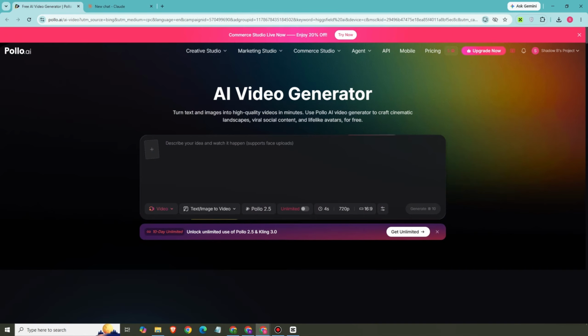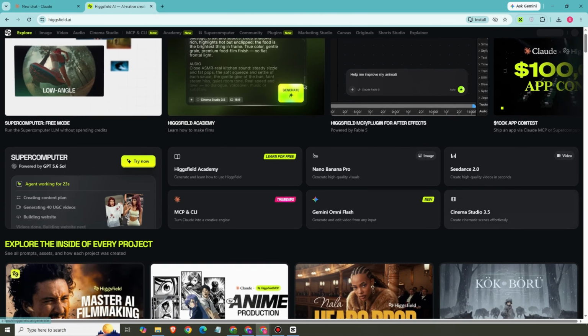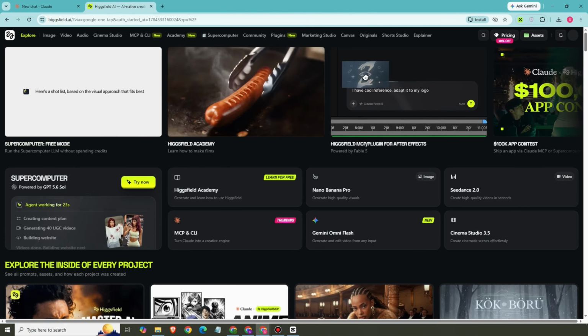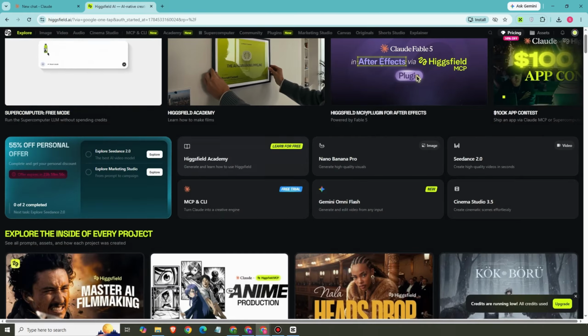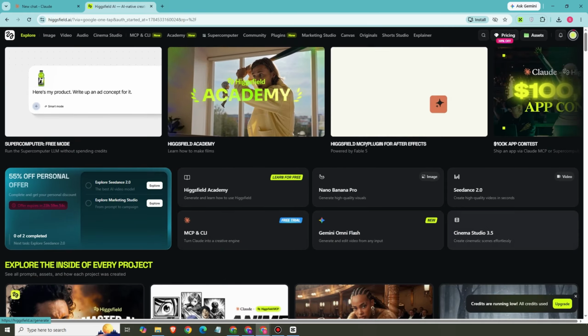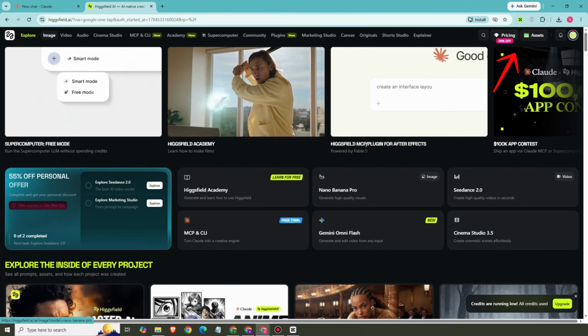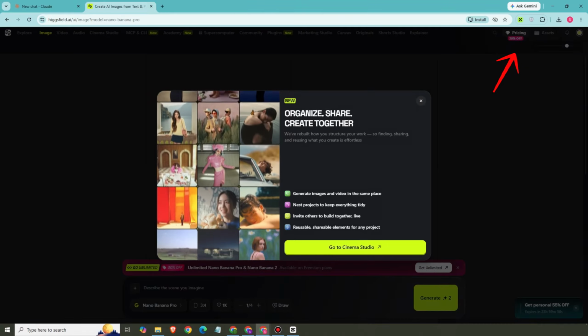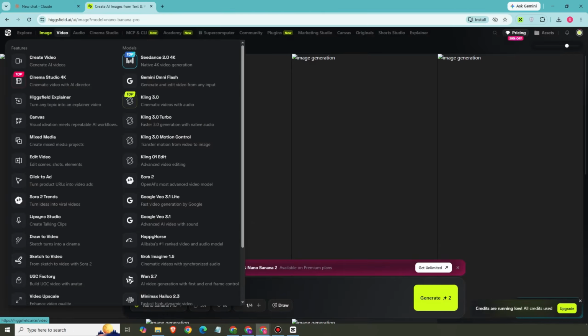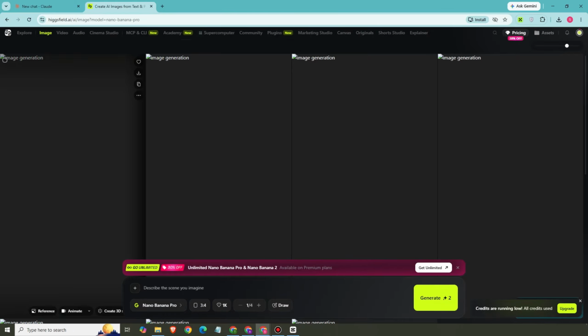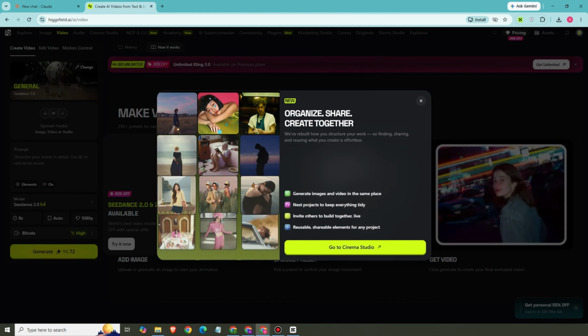So basically, Claude AI is a conversational AI assistant that's especially strong at writing, brainstorming, editing, summarizing, research, and so on. While Higgsfield AI focuses on AI powered visual content creation, helping creators produce cinematic videos and engaging visual assets from prompts. So this is what it looks like. This is the interface of Higgsfield.